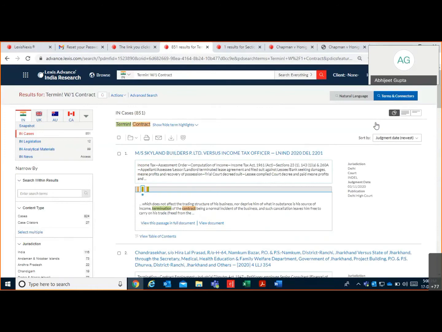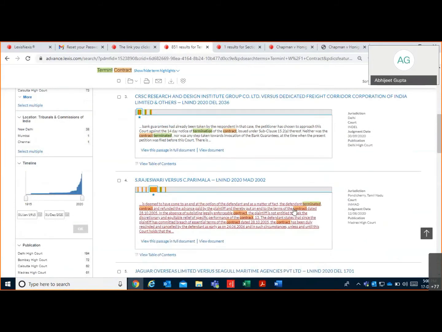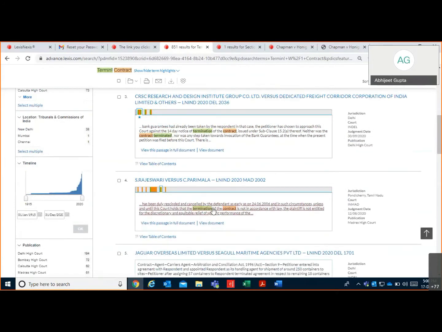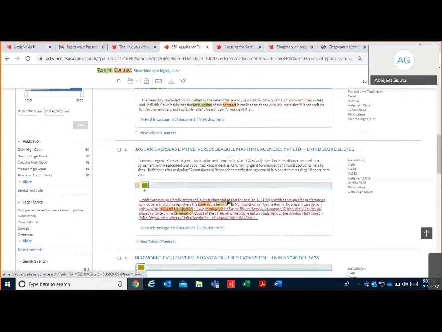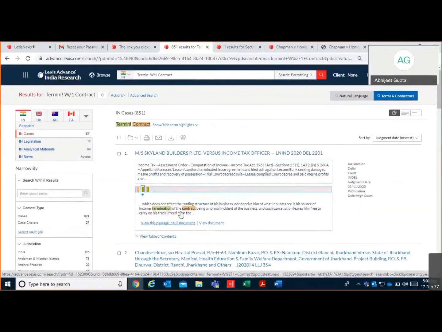So it could be termination, terminated, terminate, terminating, terminable, anything is available in front of you. Now here you can see termination, terminated, termination, terminable, terminated, termination. So all possible endings are covered here.